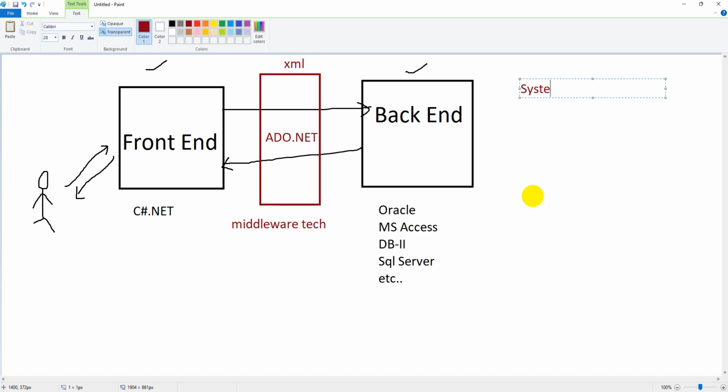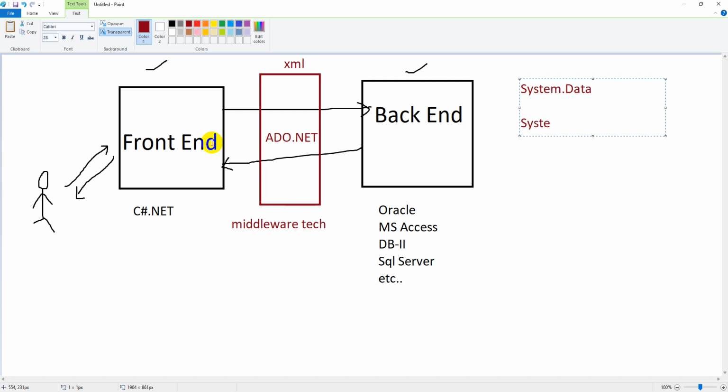So we have the System.Data namespace. It is going to be helpful. Whenever you are fetching data from backend to frontend, you require some storage where it can copy data from the SQL tables and keep it available in the front end until you close the program. I mean, you are going to handle the data temporarily. For such temporary storage, this particular namespace contains some classes. Those are going to be helpful, and with their help you can manage the data. That is the purpose of the System.Data namespace.